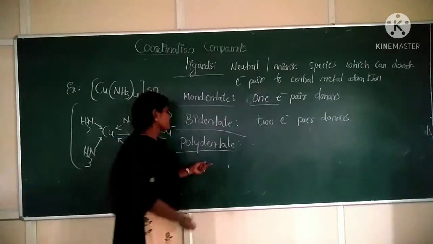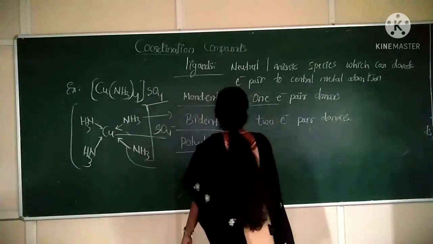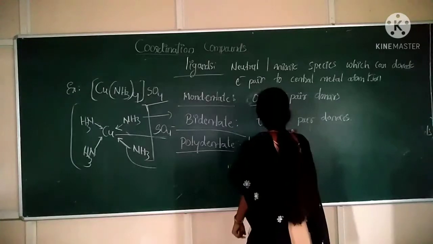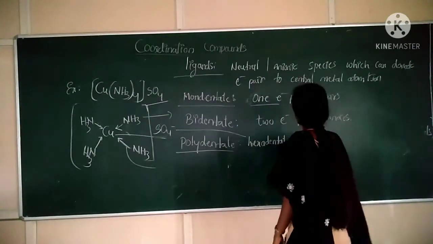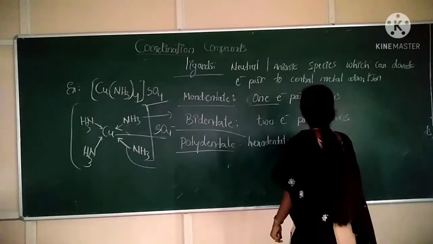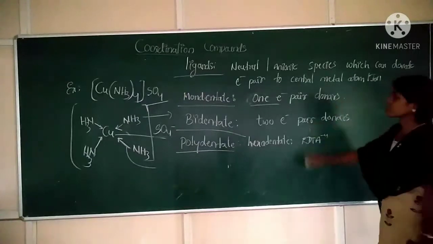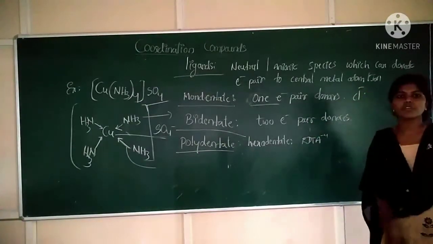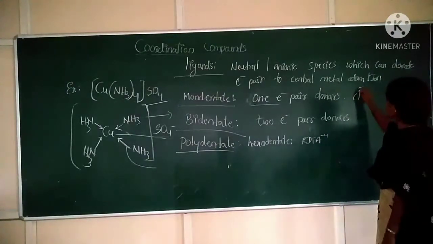Okay. Now one example for hexadentate is EDTA minus 2. We forgot to give an example, correct? So what are the examples for monodentate ligands? You can write Cl minus. All halogens are monodentate ligands. Generally you can write X minus ligands, halogens.